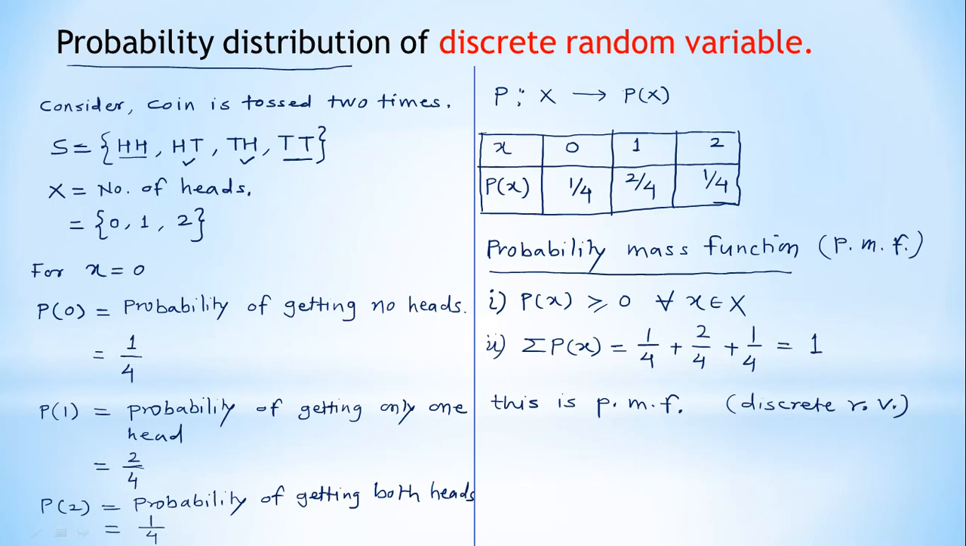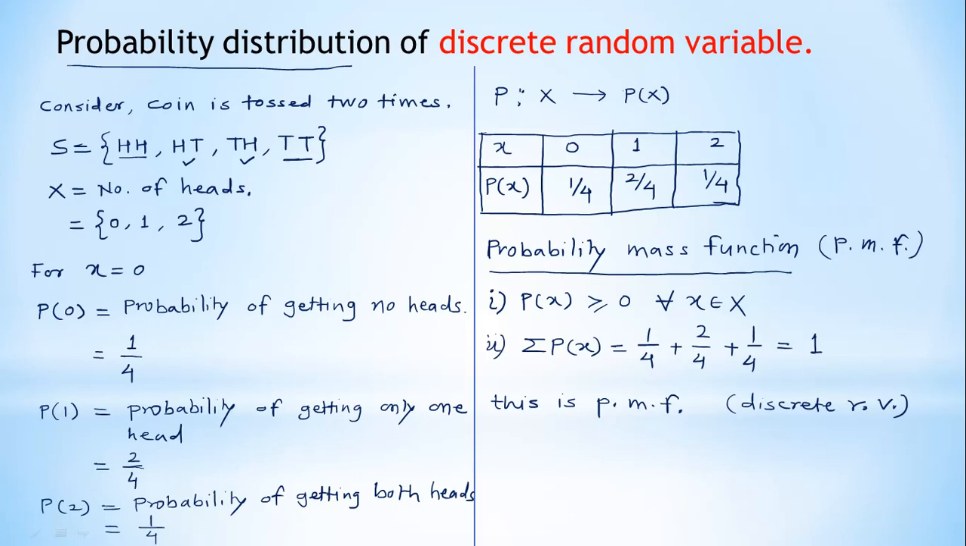Okay, so see here, probability distribution of discrete random variable, in which we have considered that a coin is tossed 2 times. Then we write the sample space, and then we define one random variable which is a discrete random variable. Here it is the number of heads, and it contains the values 0, 1, 2, and for every value of x we get the probability.